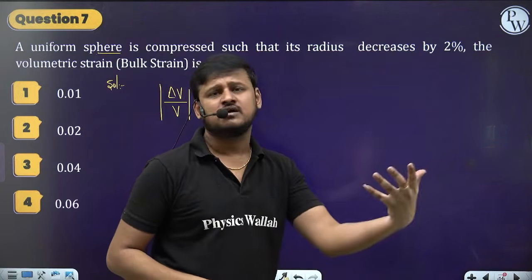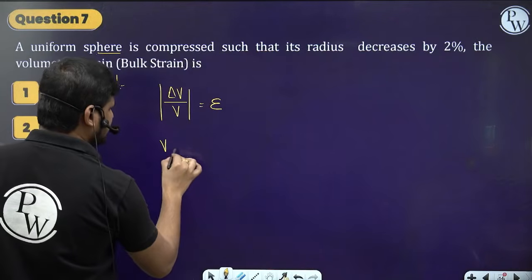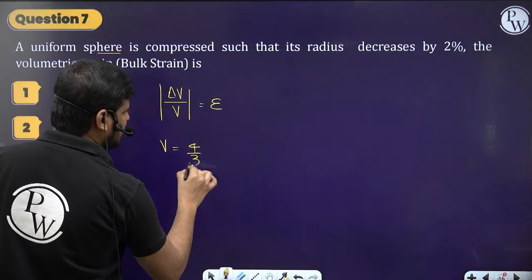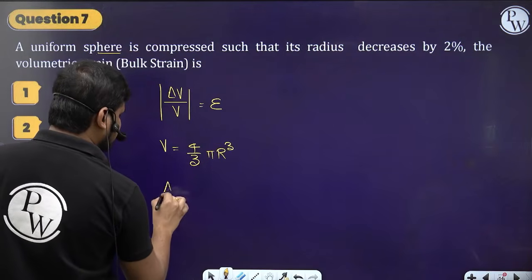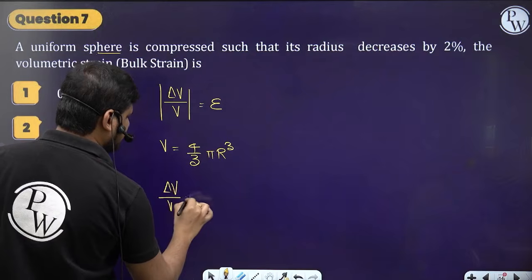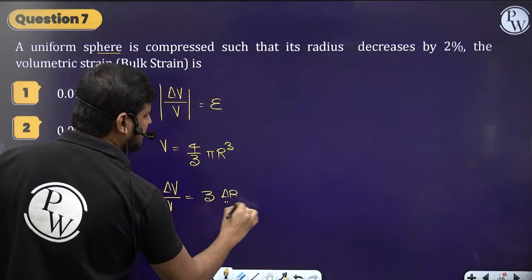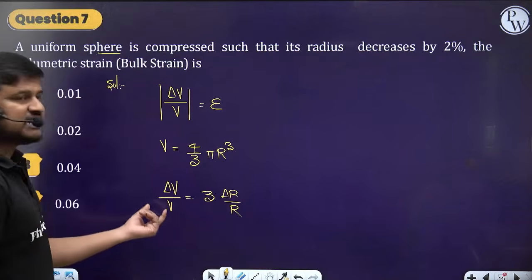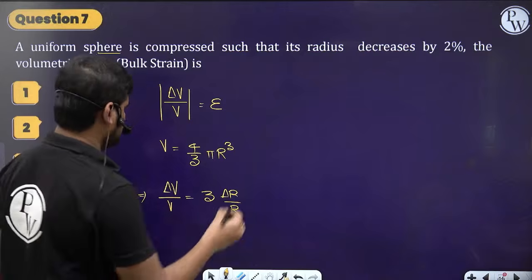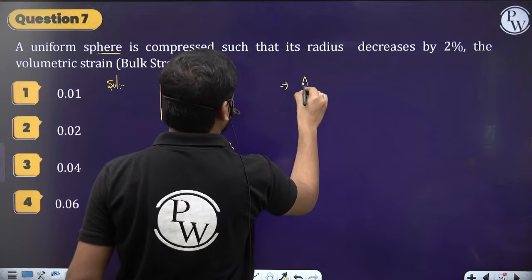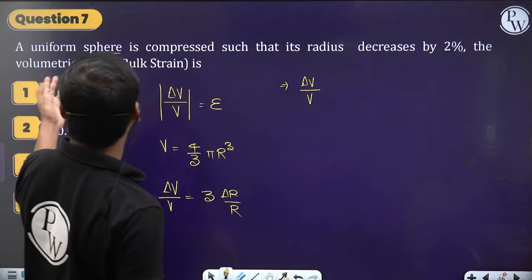Then only the total volume changes. I'll write it simply this way: V is 4 by 3 pi r cube. Yes or no? Let's apply the concept. Delta V by V will become 3 into delta R by R. So delta V by V is equal to 3 into delta R by R. Delta V by V, the volumetric strain, is what we have to find, right?